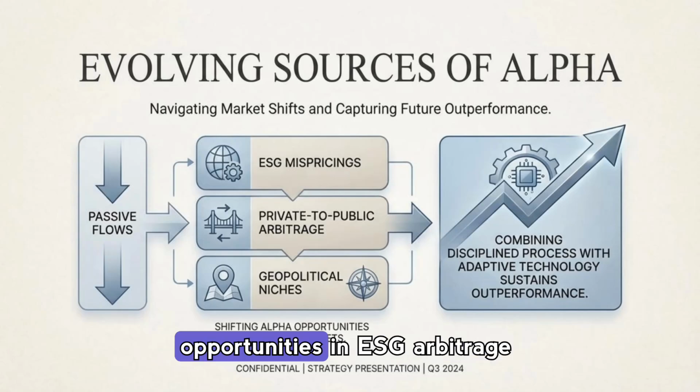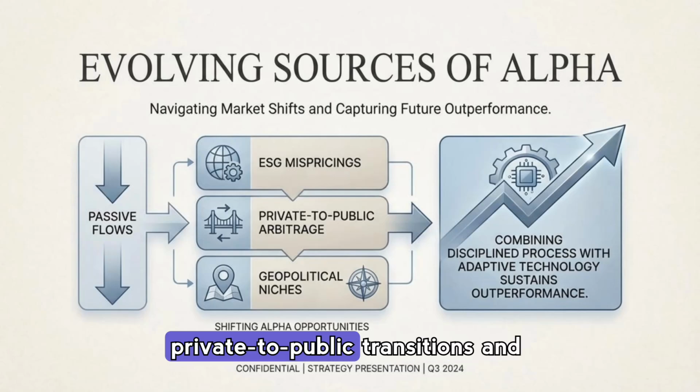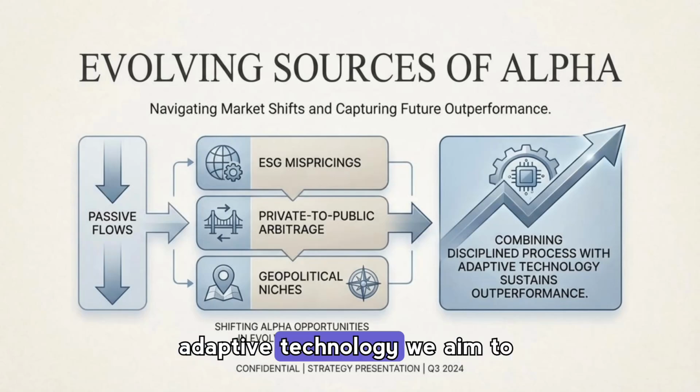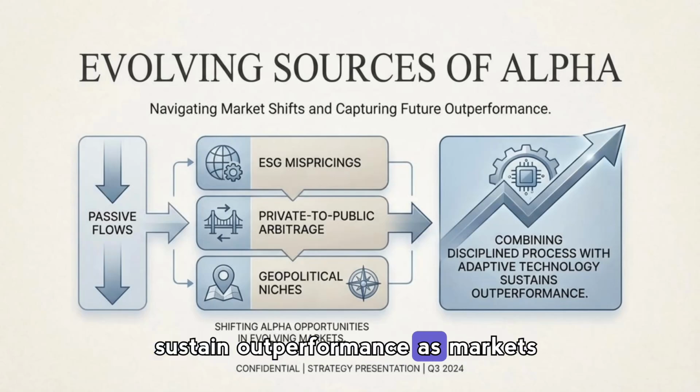Finally, evolving sources of alpha arise from structural market shifts like passive flows, which create pockets of mispricing, and from opportunities in ESG arbitrage, private-to-public transitions, and geopolitical niches. By combining a disciplined investment process with adaptive technology, we aim to sustain outperformance as markets change.